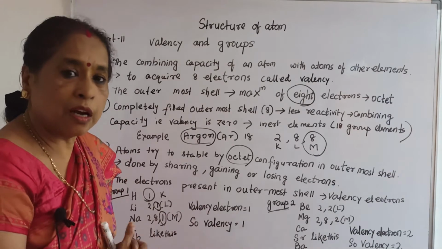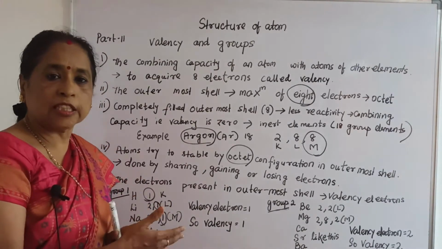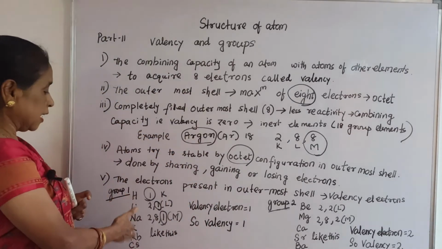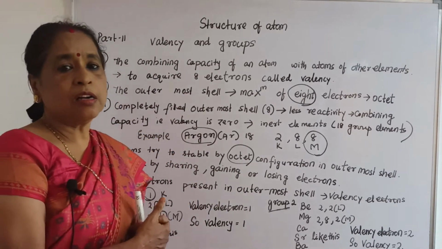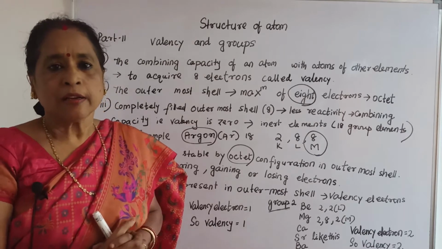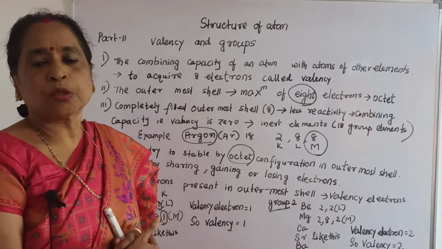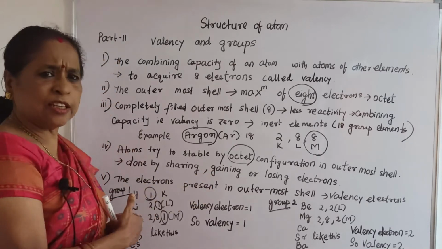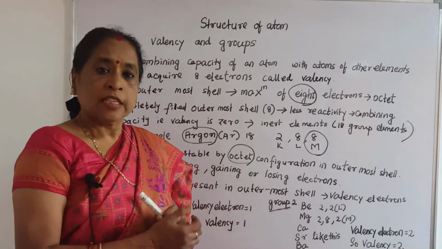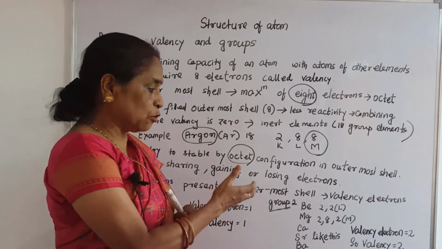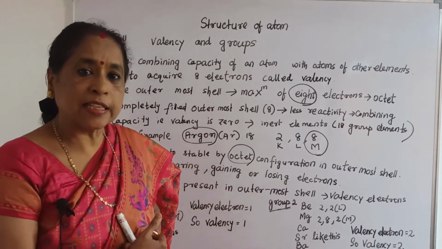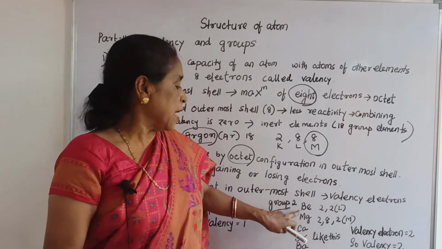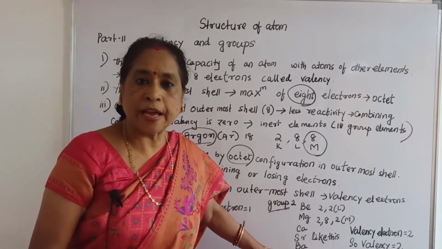So what are the group 1 elements? Hydrogen, lithium, sodium, potassium, rubidium, cesium, francium. These are the elements of group 1, which have valency 1, and they are also known as alkali metals. Now similarly, let's see the second group. Observe what the valence electron and the valency of the second group are. Here we have beryllium, magnesium, calcium, strontium, barium, radium.